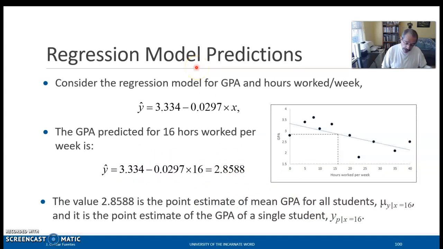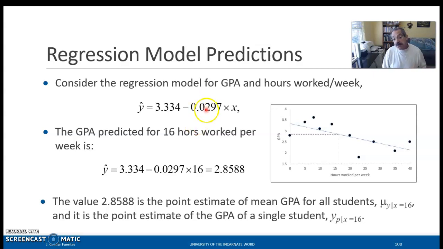If we go back to our example where we were talking about GPA and hours worked per week, if you remember, this is the regression model that we estimated using least squares. And so we started this problem with a student interested in seeing how his GPA will be affected if he went from working only 8 hours per week to 16 hours per week.